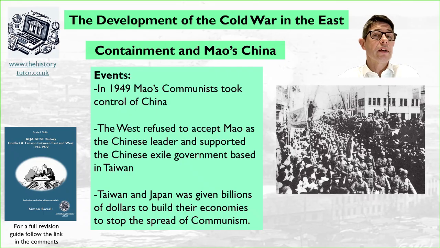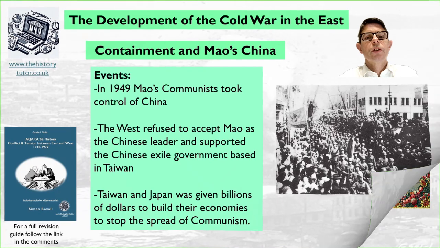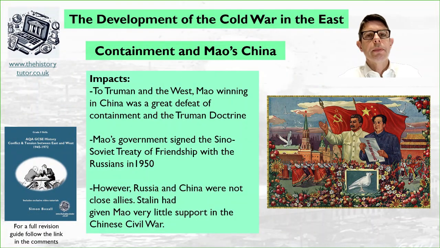In fact, Korea had been part of the Japanese Empire and had been taken over by the West and the Russians into zones to help rebuild it after the war. What was the impact of this relationship problem with Mao's China? Well, to Truman and the West, Mao winning in China was a defeat of their early containment policies and the Truman Doctrine. This idea of non-democratic and non-free government had spread into China.